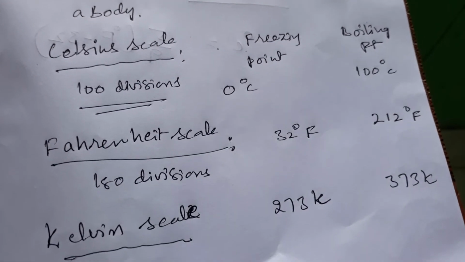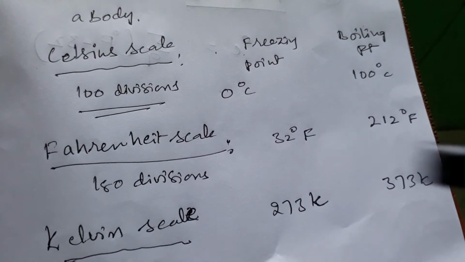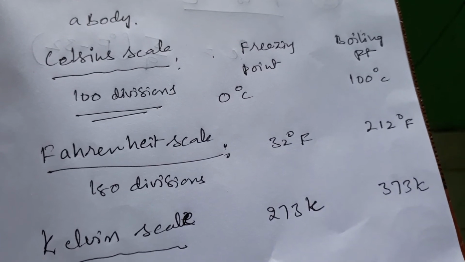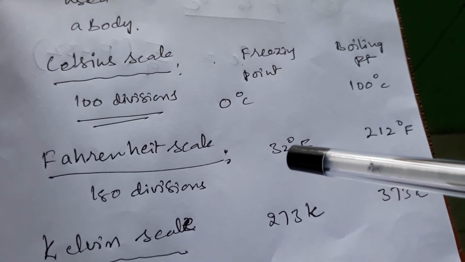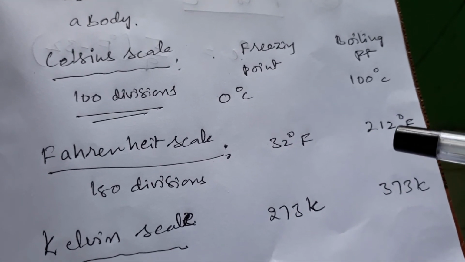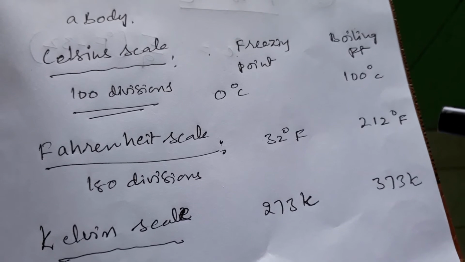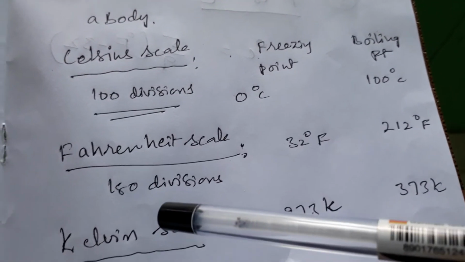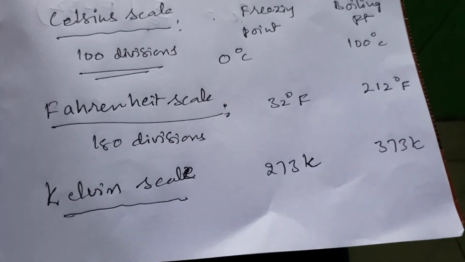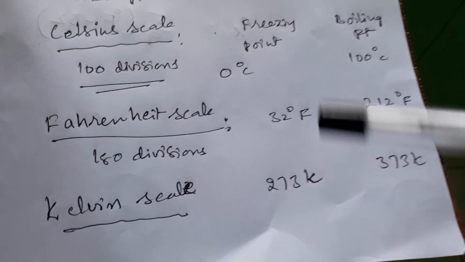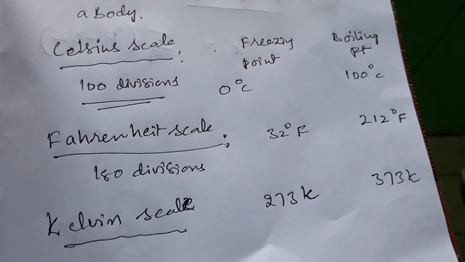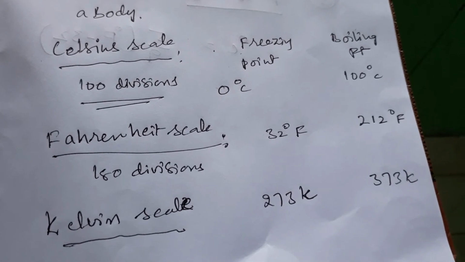Now the Fahrenheit scale. The freezing point is represented by 32 degrees Fahrenheit and the boiling point by 212 degrees Fahrenheit. Between these two there are 180 divisions. That is the Fahrenheit scale. Now the Kelvin scale: the freezing point is represented by 273 kelvins and the boiling point by 373 kelvins.